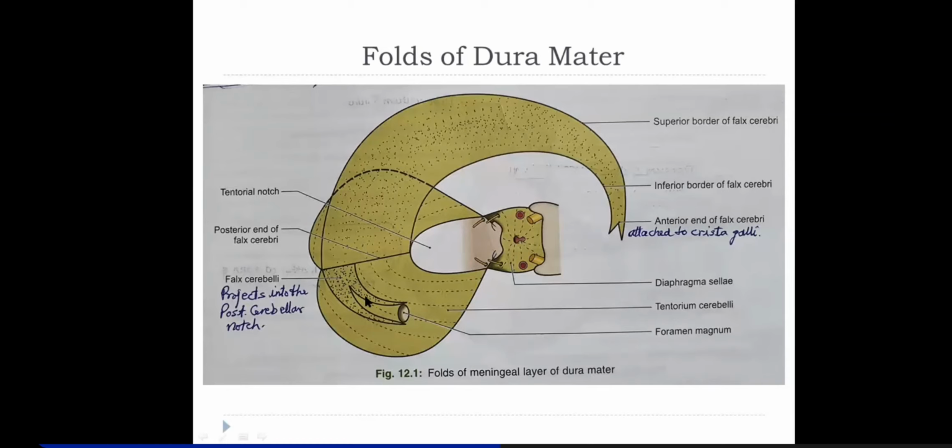then we'll talk about this another fold of dura mater. This is called falx cerebelli. Now, falx cerebelli is also crescentic in shape, just like this, but it is a smaller crescent, right? And it has two margins, or rather two ends. First, we'll talk about the two margins. The posterior margin is a fixed margin, and it is attached to the internal occipital crest, and this posterior fixed margin lodges the occipital sinus within it.